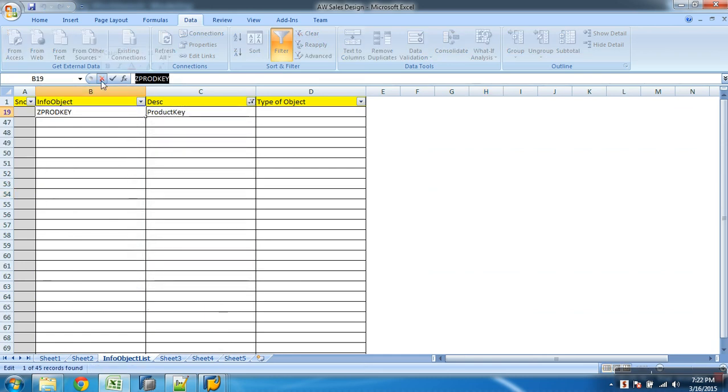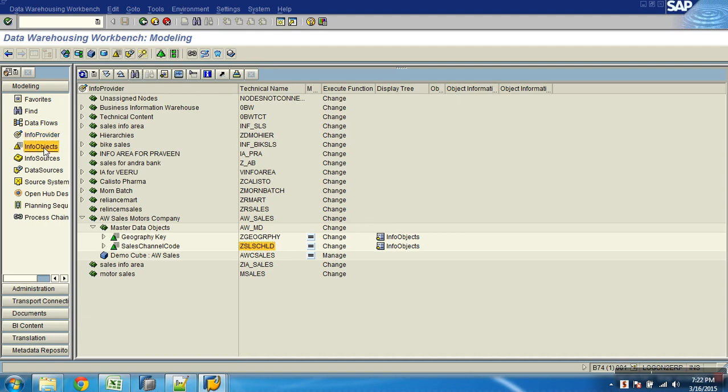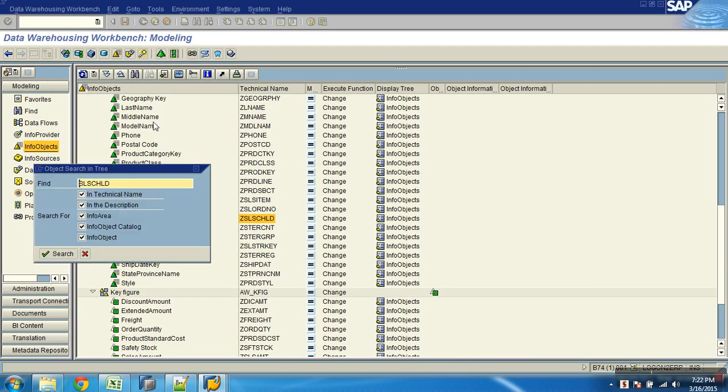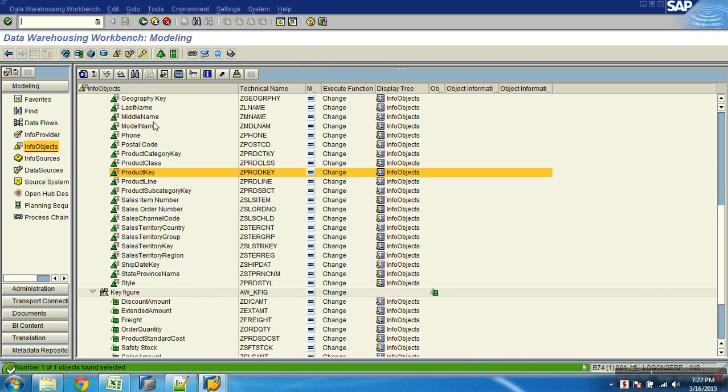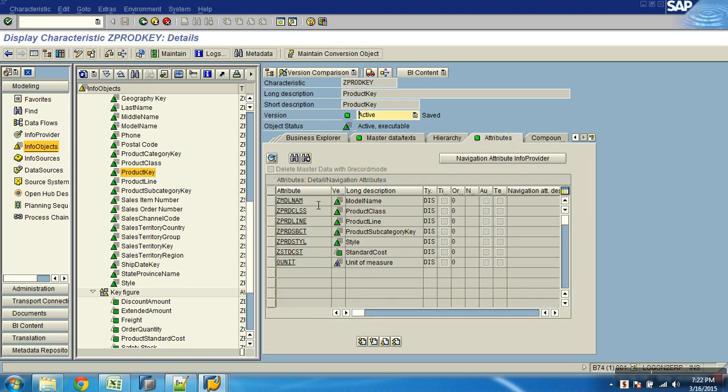This is my product key. Let me go to BW and see whether I maintained both or not. Info object. Attribute table is maintained. Text is also maintained. So attributes, I've got attributes also done.